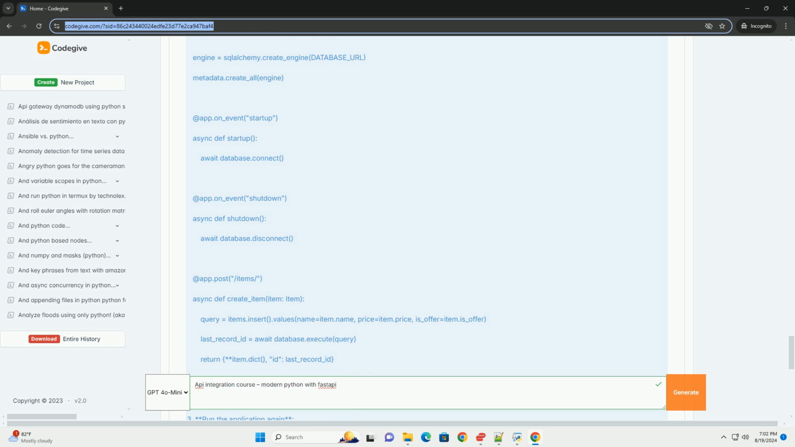Connecting to a database for our API. We can use SQLAlchemy with SQLite as our database. You will need to install additional packages. 1. Install SQLAlchemy and databases: bash, pip install sqlalchemy databases. 2. Update main.py to connect to a database: Python, import databases, import sqlalchemy, from fastapi import FastAPI, from pydantic import BaseModel, DATABASE_URL for SQLite.